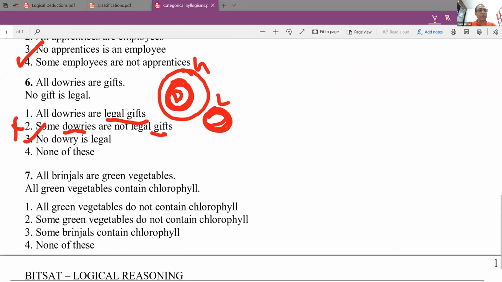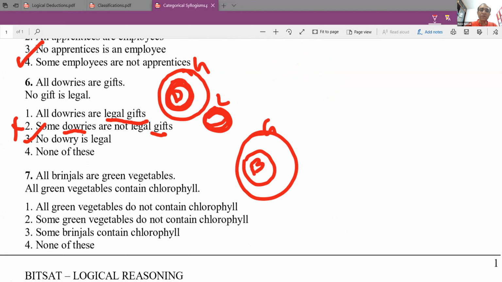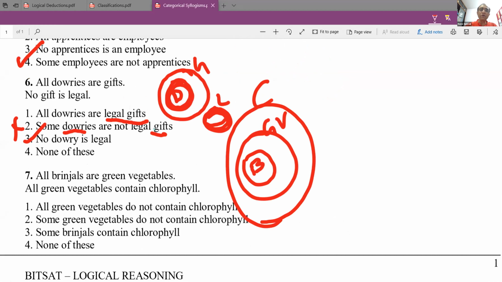Okay, let's try to answer this question. So how do we answer this question? All brinjals are green vegetables. Good. And all green vegetables contain chlorophyll. I'm drawing the bigger circle.